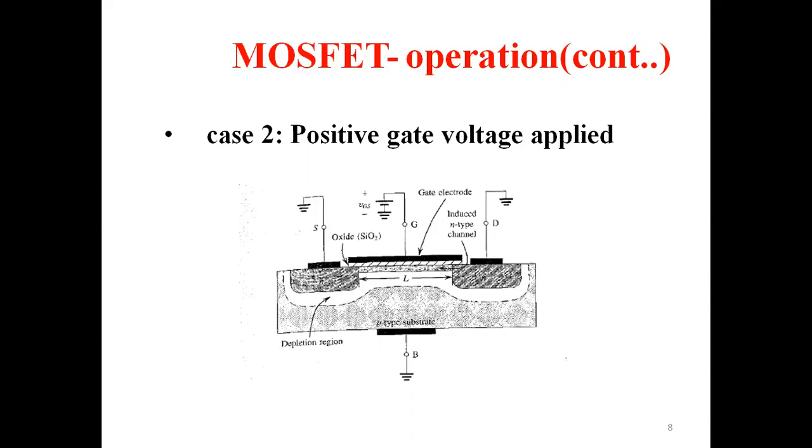So you are going to connect a positive voltage to the gate. Meanwhile, you are not using the drain and source. You can see from either side, the drain and source are kept at ground only. This earth or ground, that is 0 volt, is assigned to drain and source. Meanwhile, some positive voltage is going to be applied at the gate.